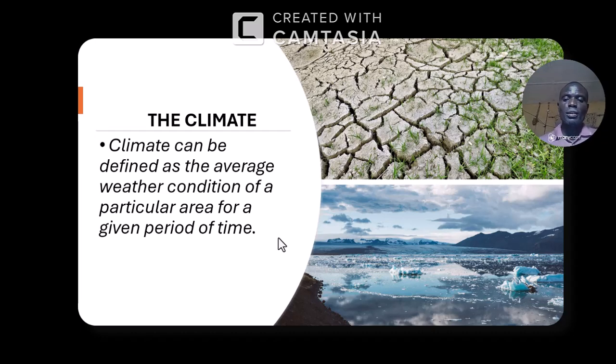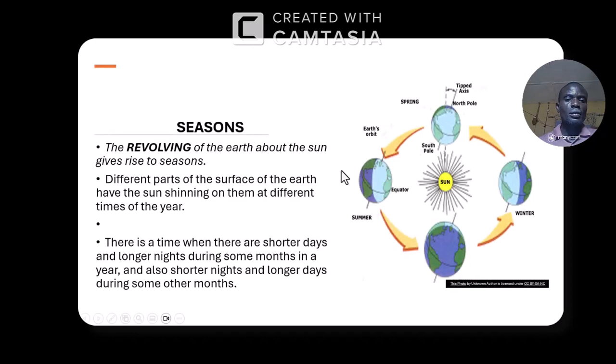Okay. All right. Now let's look at this. After climate, we have seasons. Why do we have seasons? How does it occur? Look at this diagram here. You have the sun at the center. Sun is a very big star. It does not move. Then we have the earth revolving.